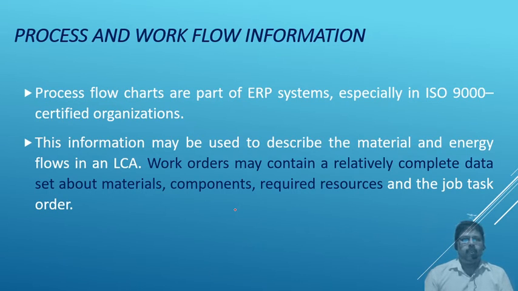So the process means when the product is manufactured, it has to go through different phases. That is called a process. And when it moves from one process to another process, a separate chart is maintained for how it has to go. And for that there is a specific ISO standard, that is ISO 9000.